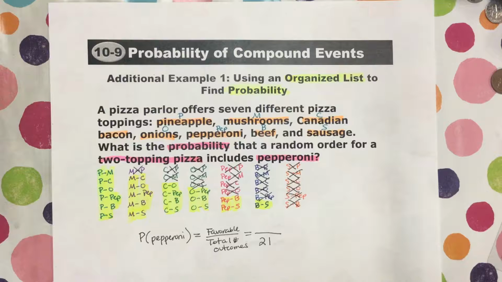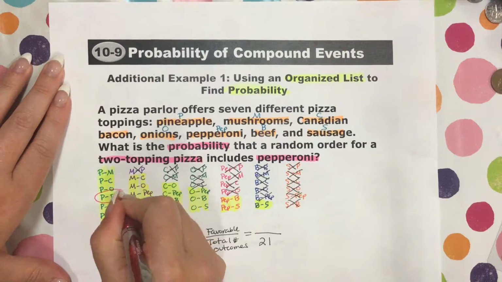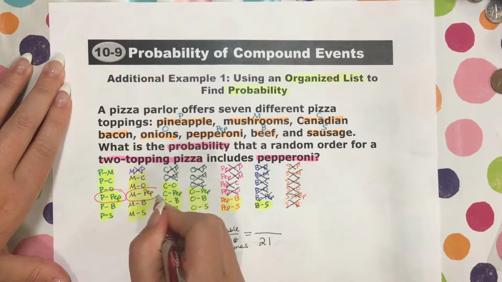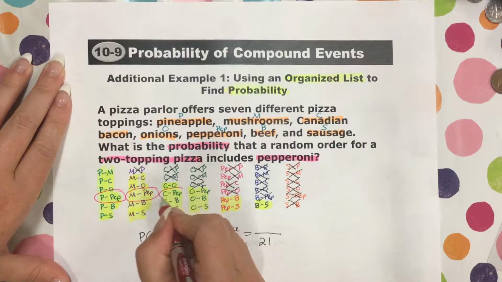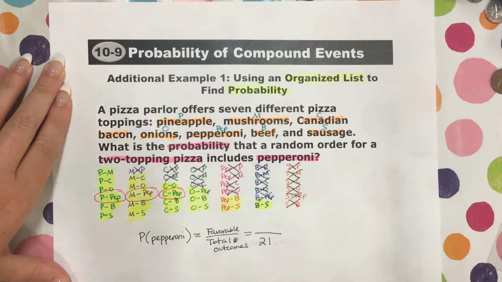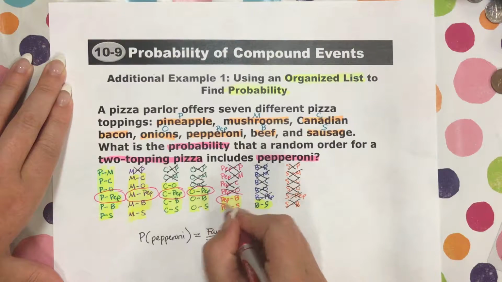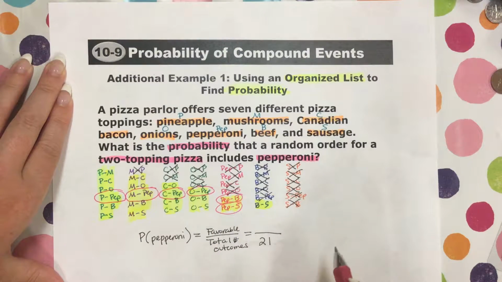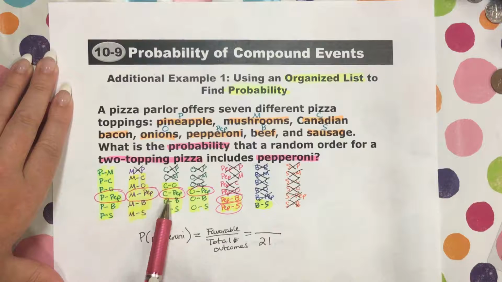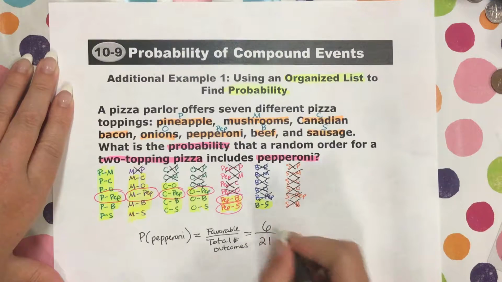Now we just need to figure out, well, which ones are the favorable ones? The favorable ones are the ones that include pepperoni. So this one includes pepperoni, and it's nice because it's pep. So it stands out a little bit more. These include pepperoni. This includes pepperoni. And then we have these two also that include pepperoni. So there we have 1, 2, 3, 4, 5, 6 options that include pepperoni.